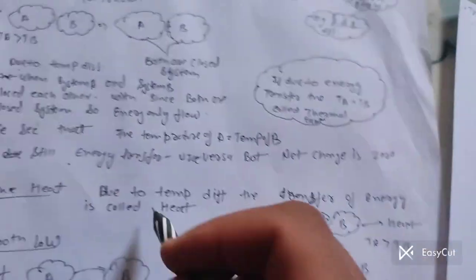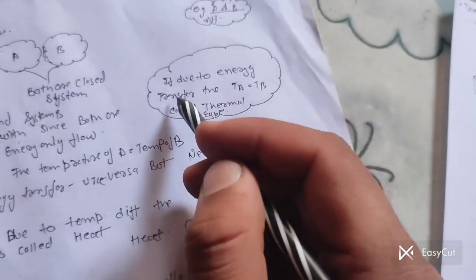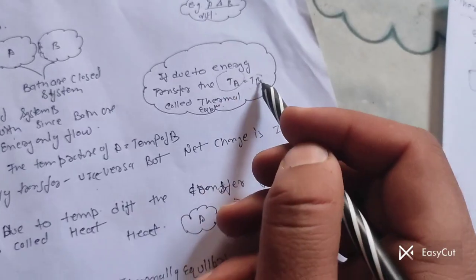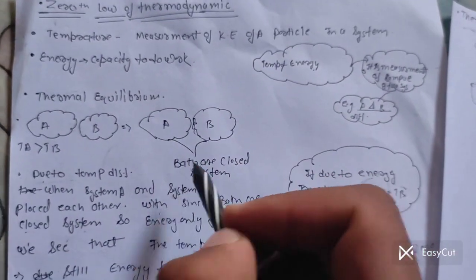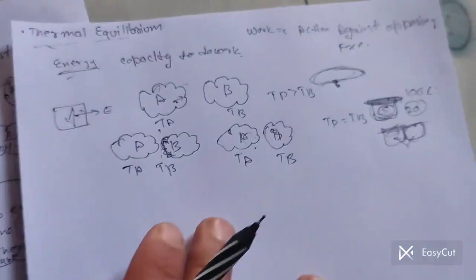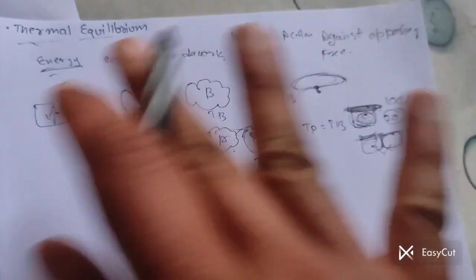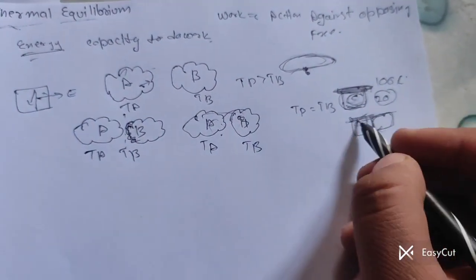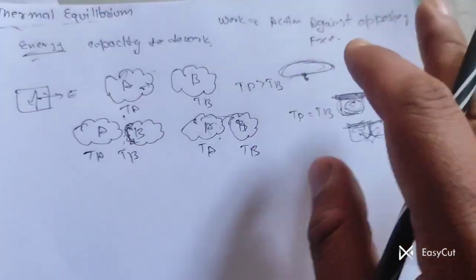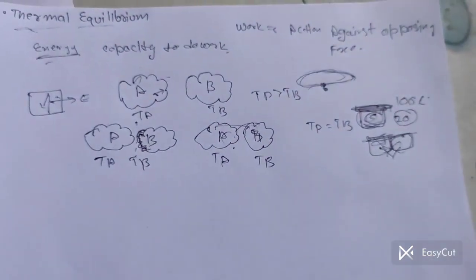This is called thermal equilibrium, that is, equal temperature.